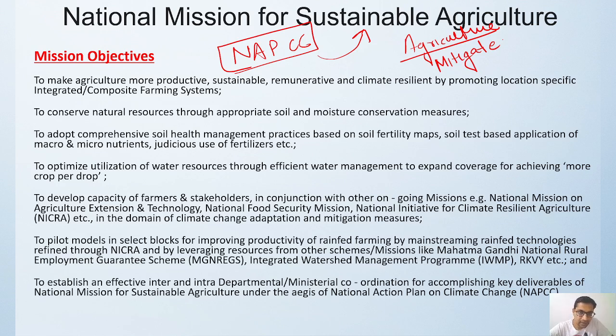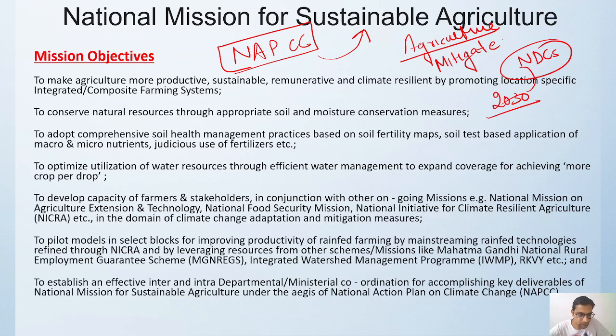Okay, so this mission is trying to comprehensively revamp the agriculture practices so that we can get the desired result of the nationally determined contributions. You know, NDC goals has been signed, right? For 2030 we have nationally determined contribution goals. So National Mission for Sustainable Agriculture will be helping us in achieving these goals.